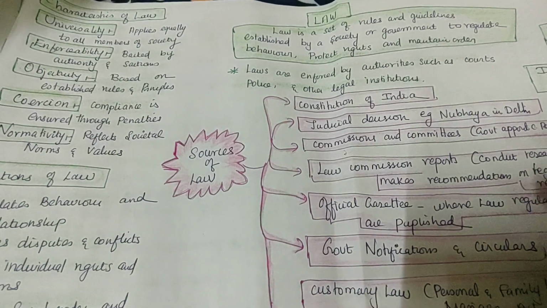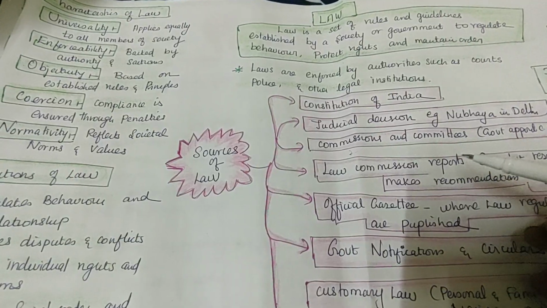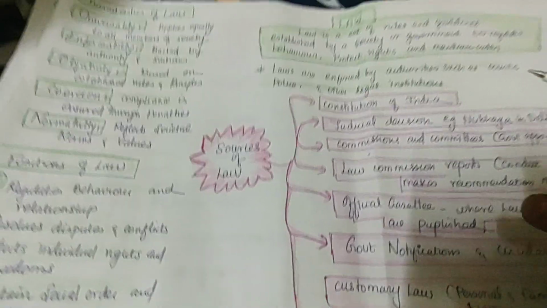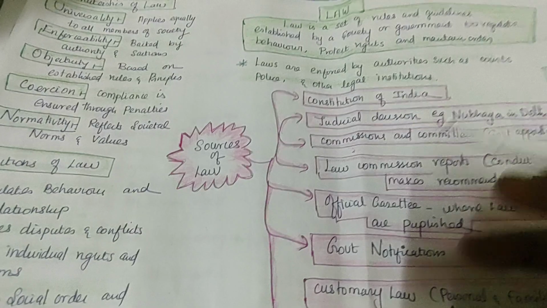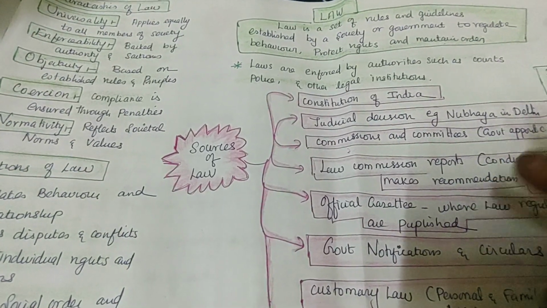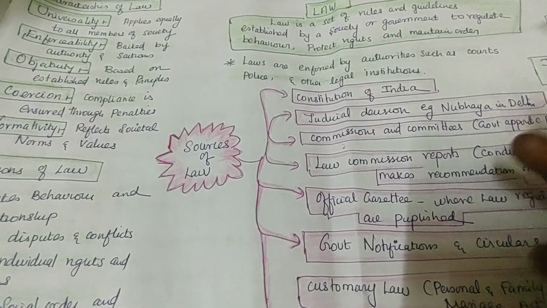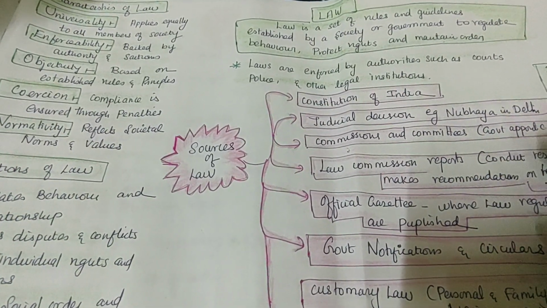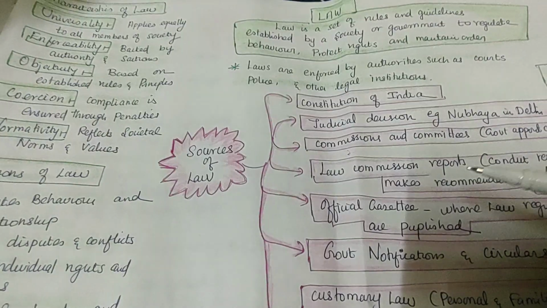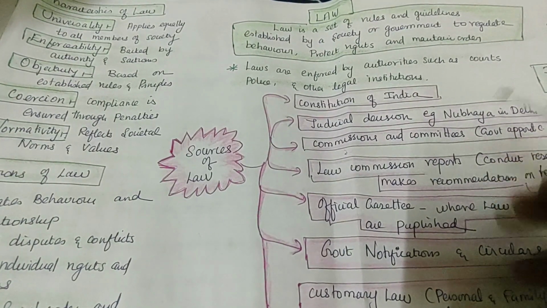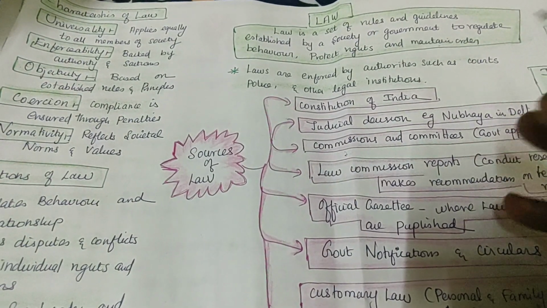For example, if you want to make a roti, what do you need? You need some sources. You need atta, you need water, you need salt, maybe hot water or whatever water it may be. If you want to make aloo roti or aloo paratha, you need aloo, or potato, right or not? So you want to make a law. First of all, what is law?